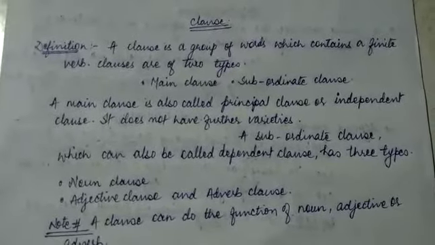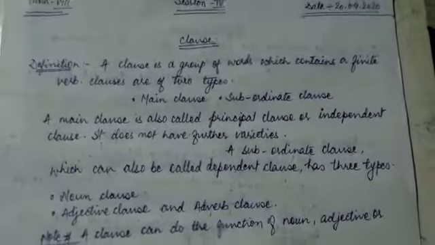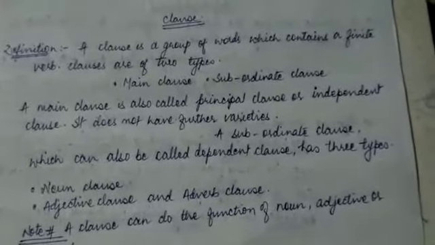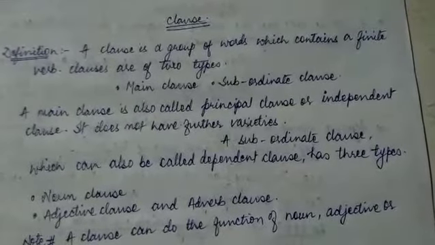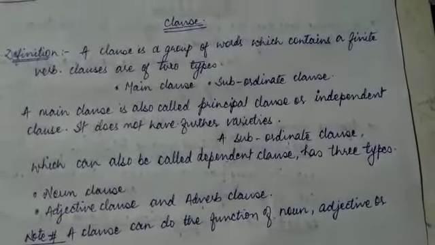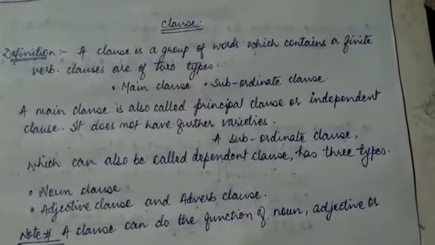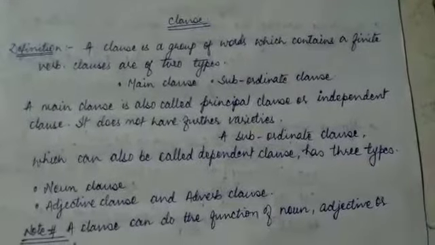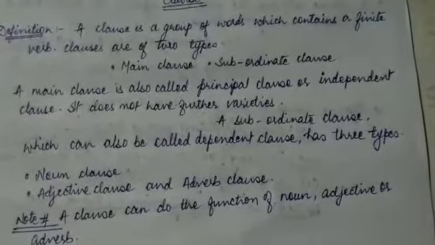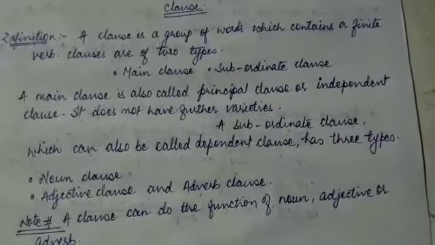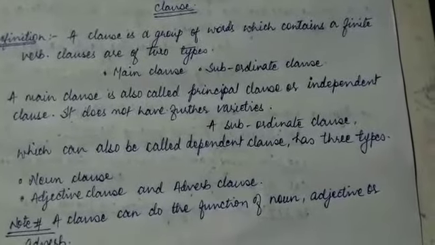Unlike the simple sentence, a complex sentence can be divided into two parts. One would be called the main clause, and the other will be called the subordinate clause. It's also called dependent clause.